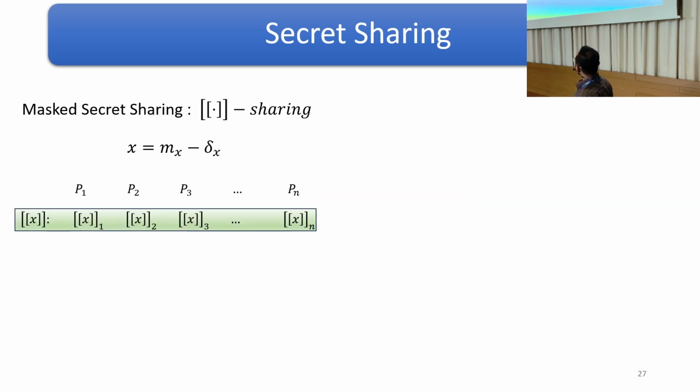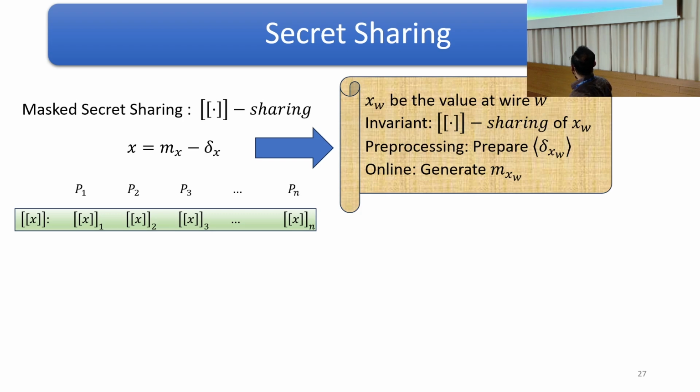Our construction is done in the pre-processing and online paradigm. So we split the secret x into two parts. One is a random mask delta x, and the other is the mask value, which is available in the online phase. Throughout the computation, we maintain the following invariant: the random mask delta x's authenticated sharing is prepared in the pre-processing phase, and in the online phase, when the input is available, the mask value is computed and made available to all the parties.